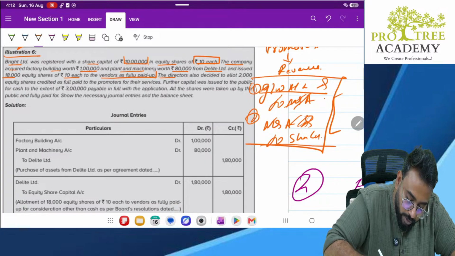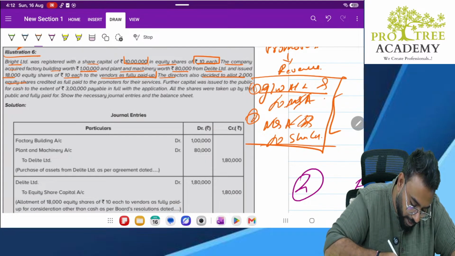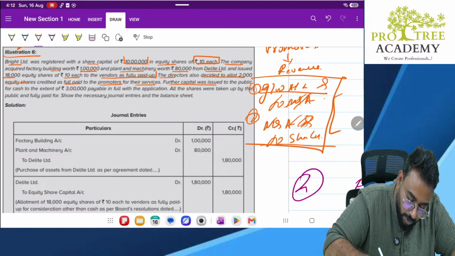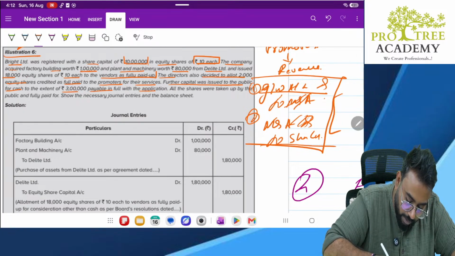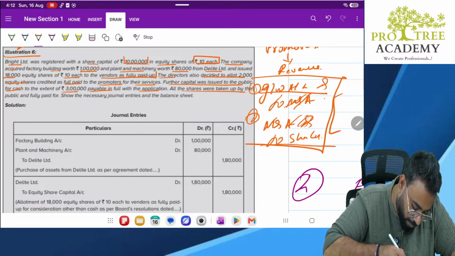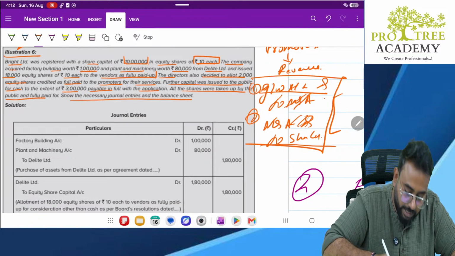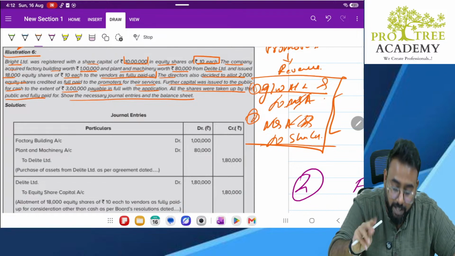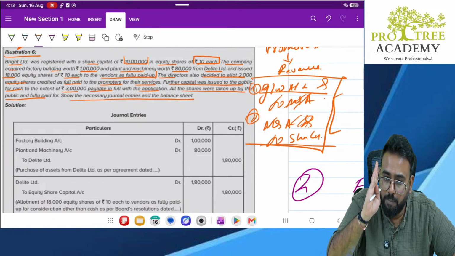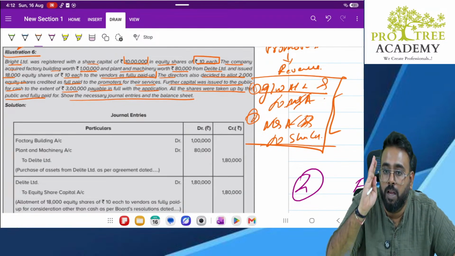The directors also decided to allot 2,000 equity shares credited as fully paid to the promoters for their services. Further, capital was issued to the public for cash to the extent of 3 lakh, payable in full with application. All the shares were taken up by the public and fully paid up. Show the necessary journal entry. So they have given 2 to 3 adjustments in one question. Don't worry. Let's break it and prepare the solution part-wise.